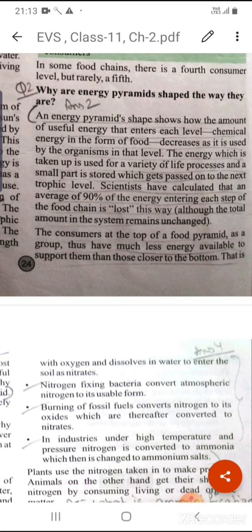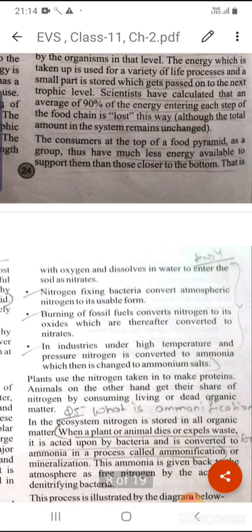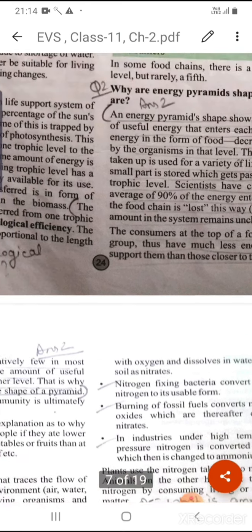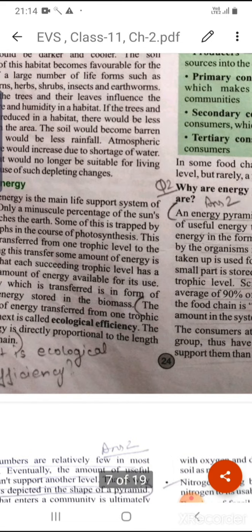And the consumers are present at the top of the energy pyramid, or the food pyramid, so they have much less energy available to them. In the lower portion, at the base, the amount of energy is very high, but in the higher trophic levels the amount of energy is very low. You can see the numbers are also decreasing: for producers and primary consumers the number is quite good, but the numbers of secondary and tertiary consumers are very low.